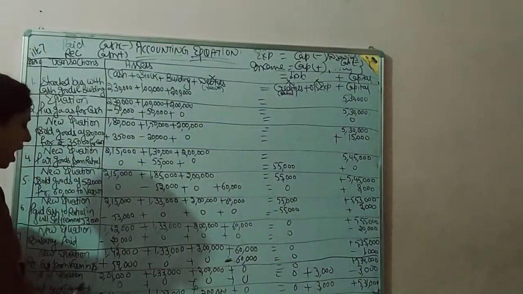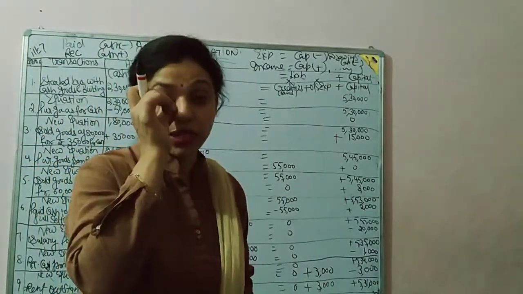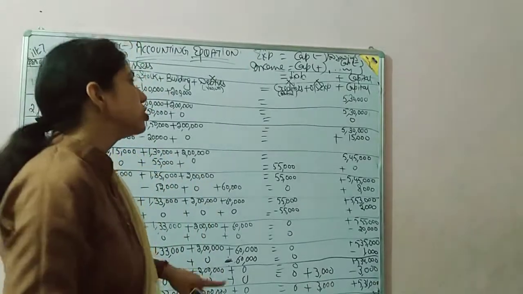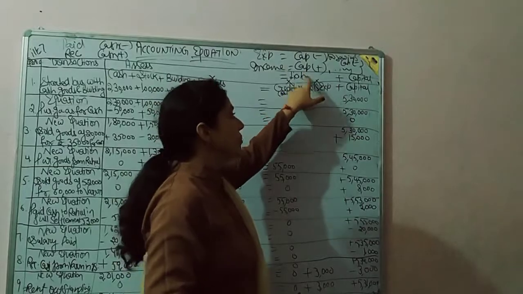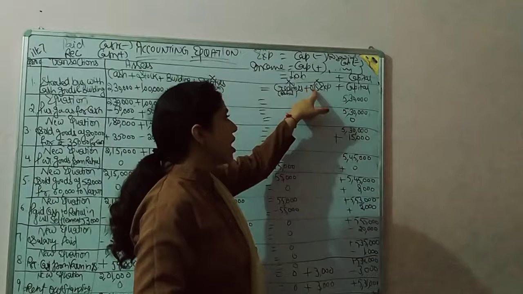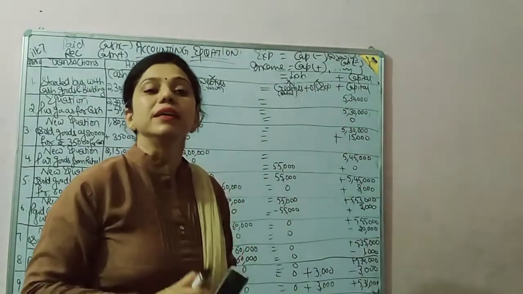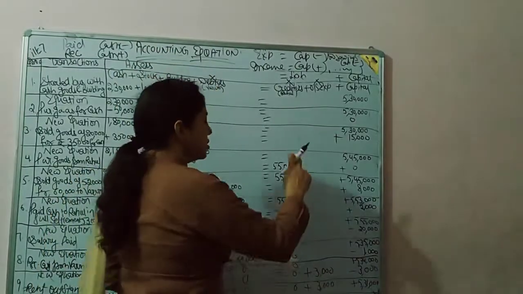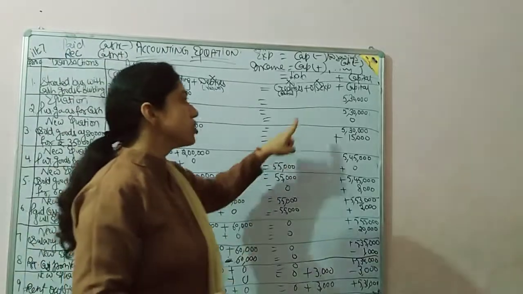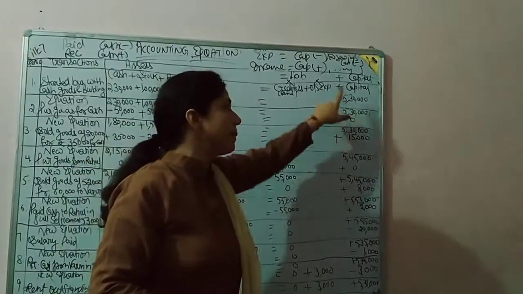Next is rent outstanding. Keep this entry in mind. Whenever you see the word outstanding, outstanding is the liability. So place a new name of liability, outstanding expenses. Sorry, outstanding expenses means liability increase and capital decrease.